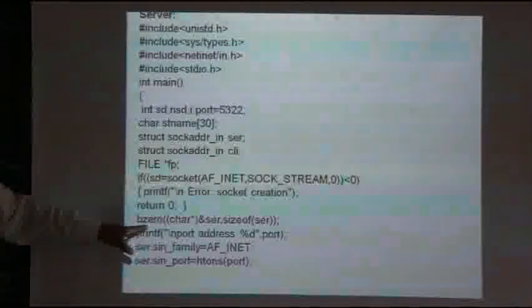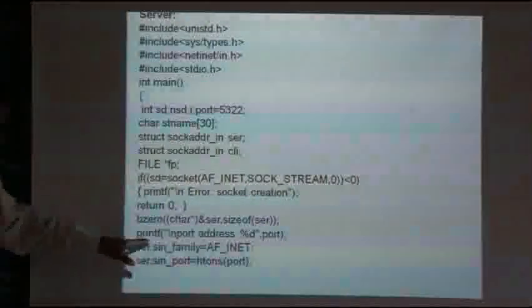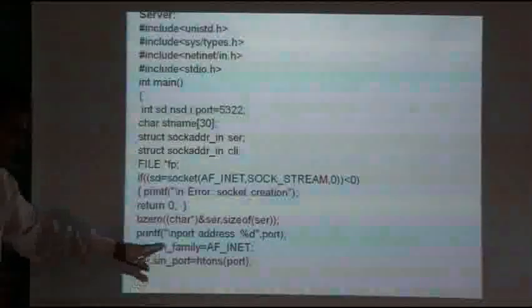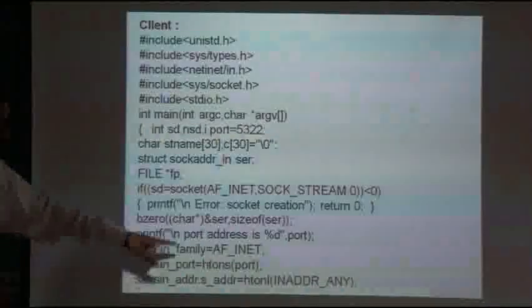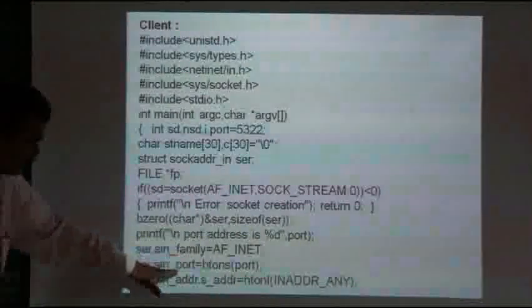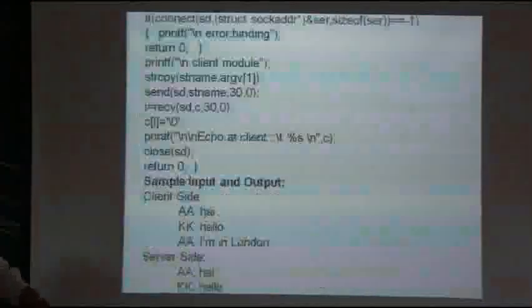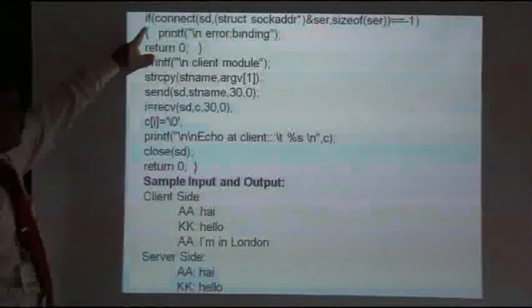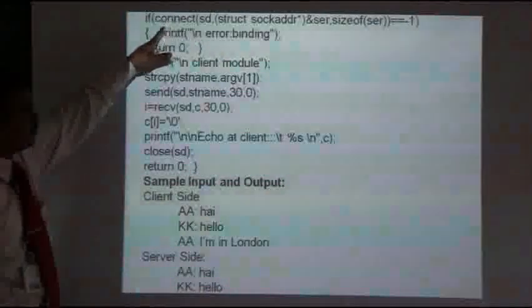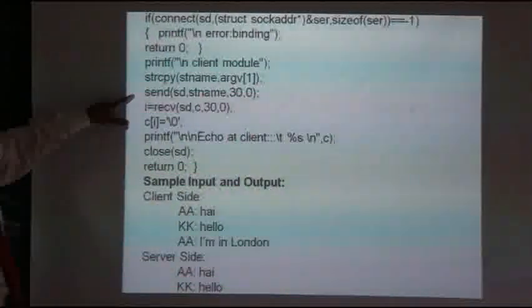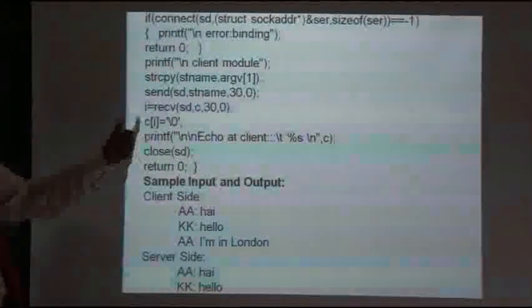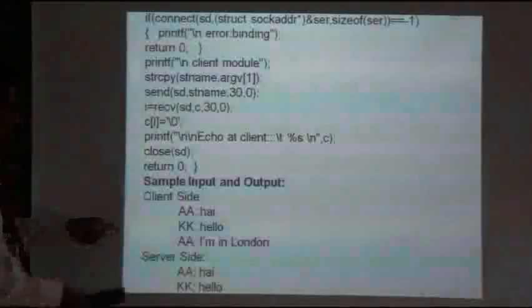Then we initialize the members of the socket address structure: the bits set to 0, port number, address, family. Next, the client machine calls the connect function. After that it can send the data, and then receive the data.